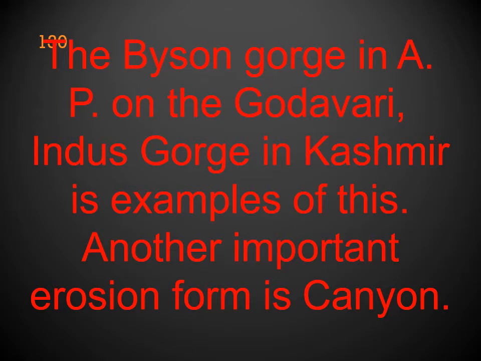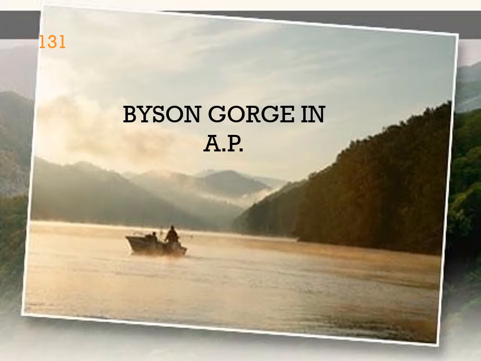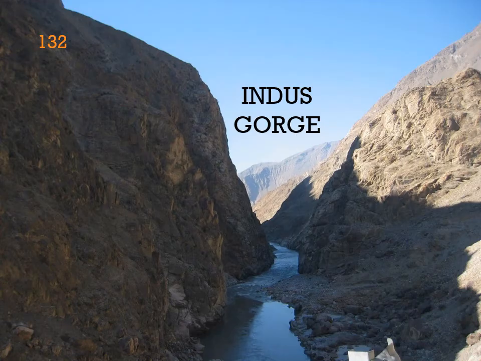I will give one example of a gorge. The Bison Gorge, which is in Andhra Pradesh on the Godavari, and the Indus Gorge in Kashmir are examples of this. Another important erosion form is the canyon. See the Bison Gorge, which is located in AP. Indus Gorge, which is located in Jammu and Kashmir.